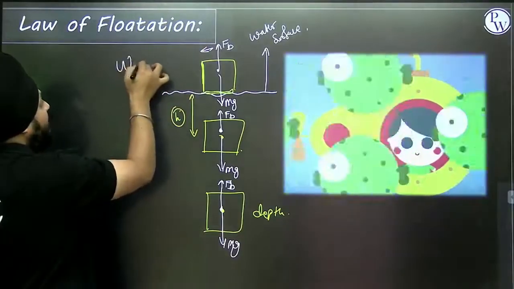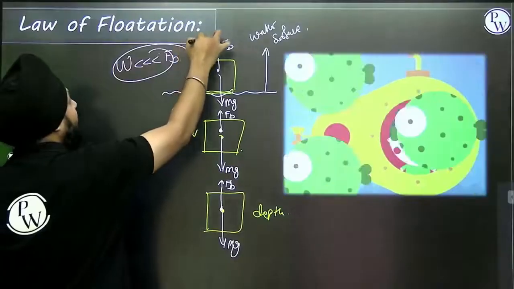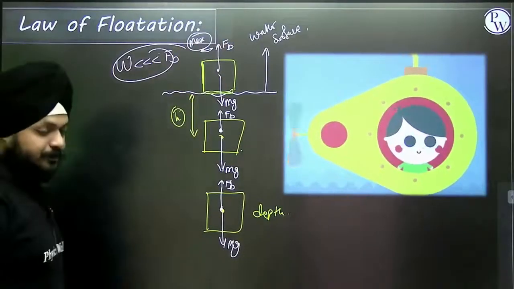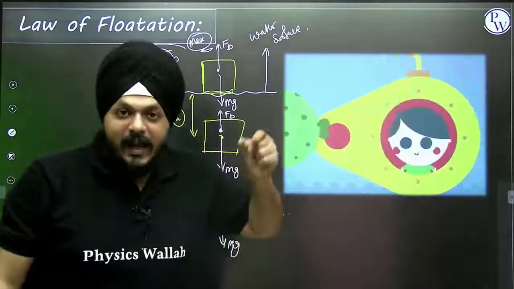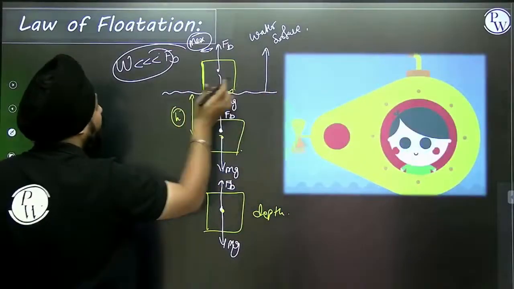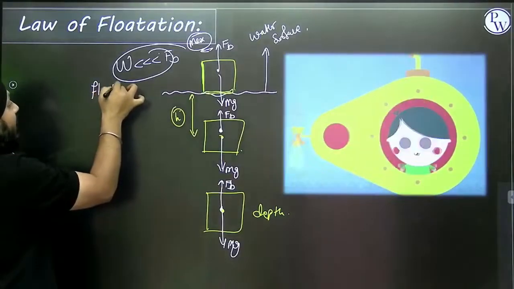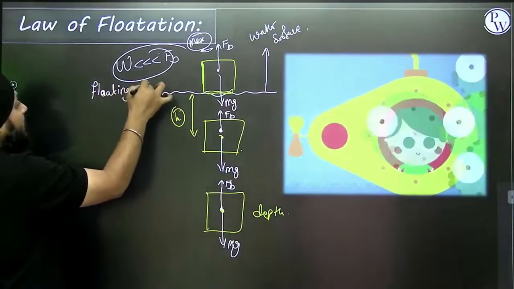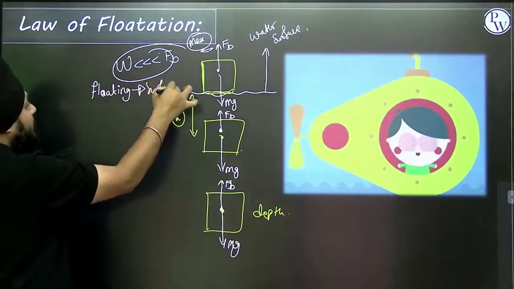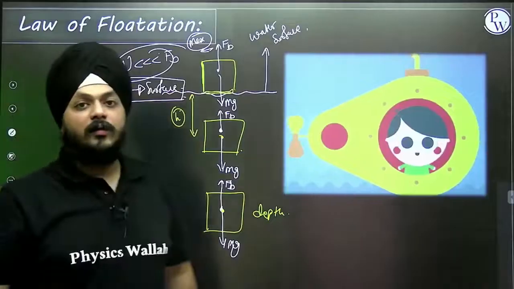Here, the weight of the object is quite less than the buoyant force. Buoyant force is of the maximum value. Weight is quite less than buoyant force, right? That's why the particle is floating on the surface. So in this case, can I say it is floating on the surface? It is floating on the surface.